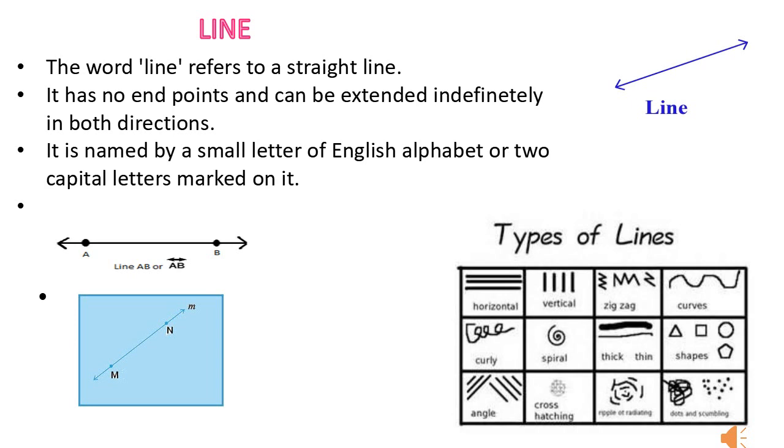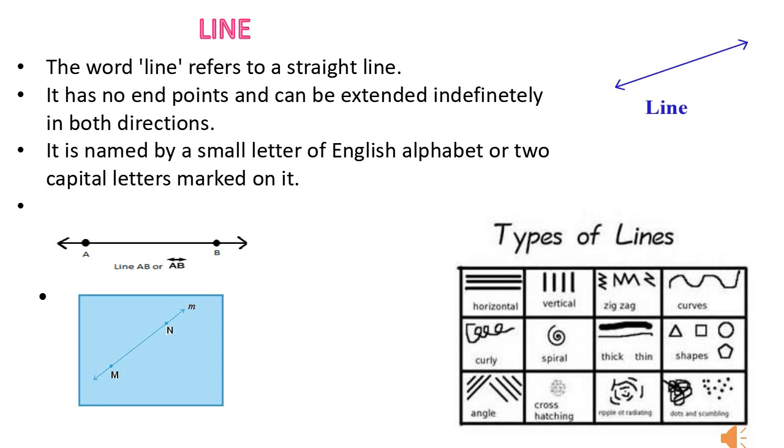When we say line, we refer to a straight line. It does not have any end point and it can be extended indefinitely in both directions. It is named by a small letter of the English alphabet or two capital letters marked on it.